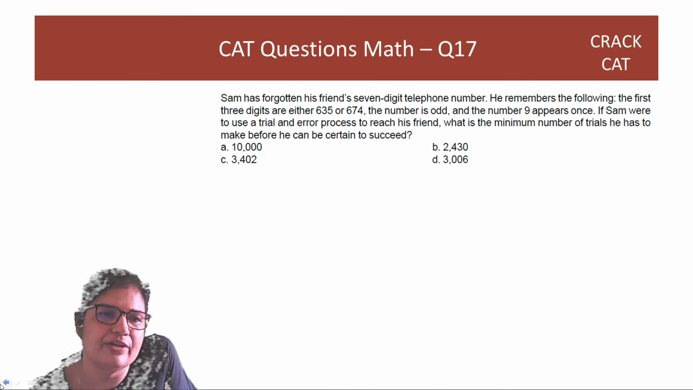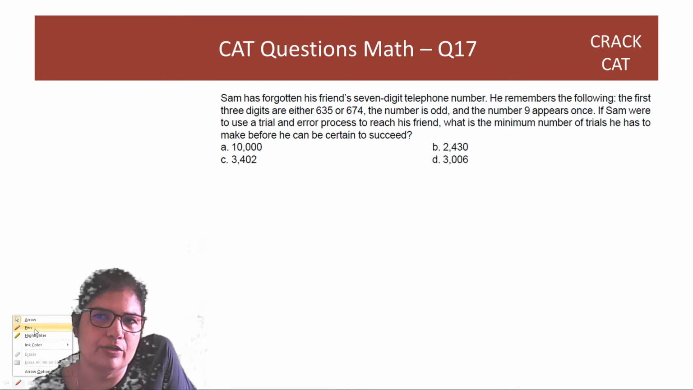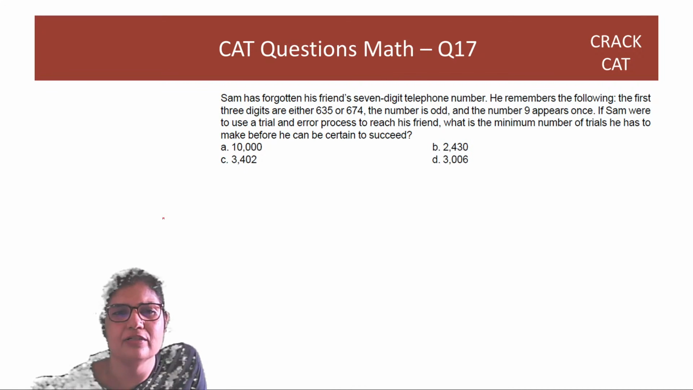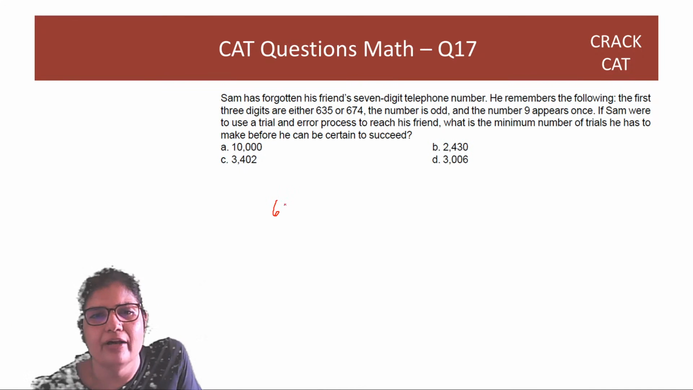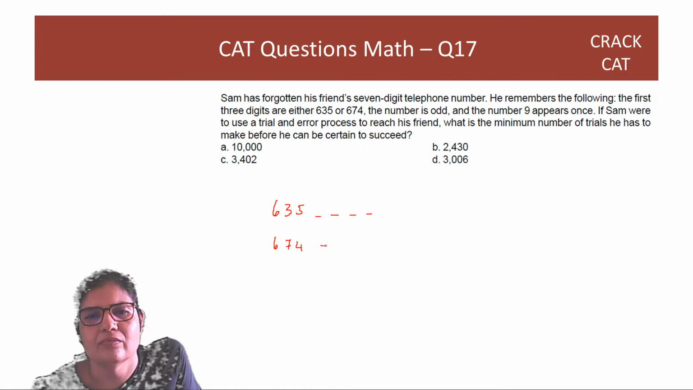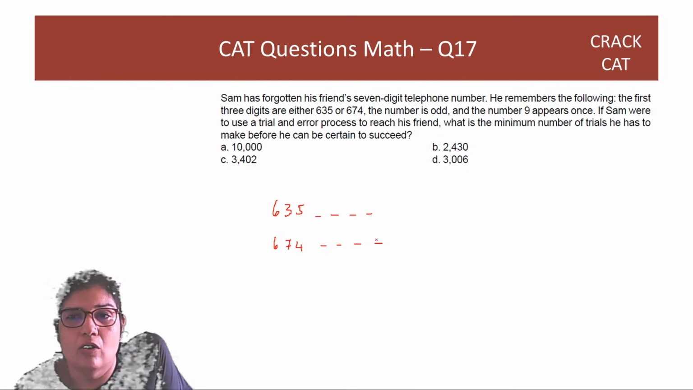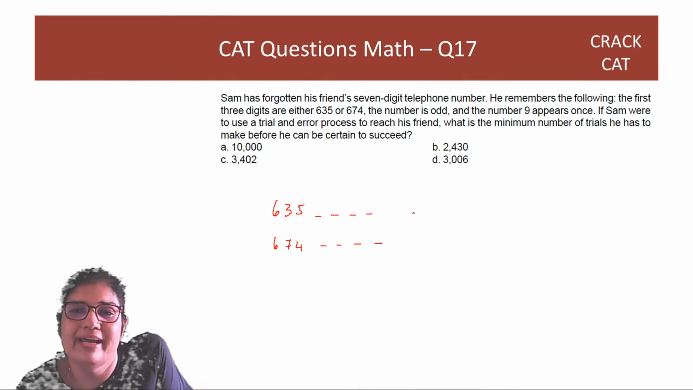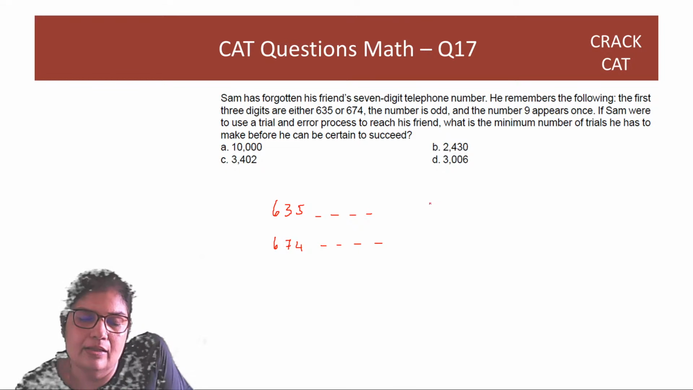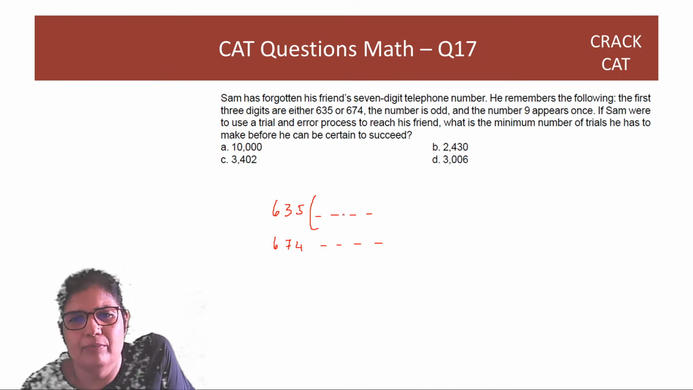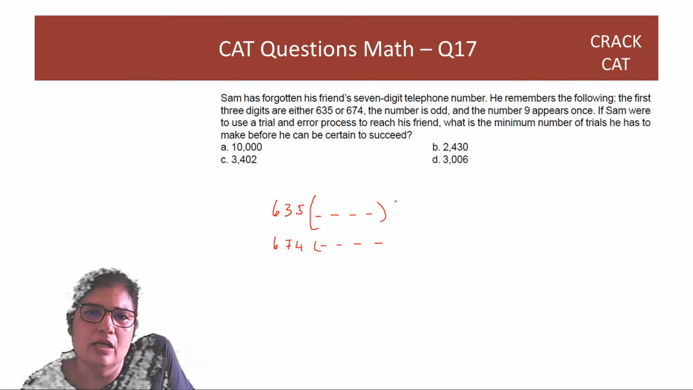Sam has forgotten his friend's 7-digit telephone number. He remembers the following: the first 3 digits are either 635, 7 digit, then after that 4 digit, and 674. The number is odd and the number 9 appears once. Okay, so we'll work on this and multiply it with 2, because whatever works here has to work here. So the number 9 appearing once can happen here.